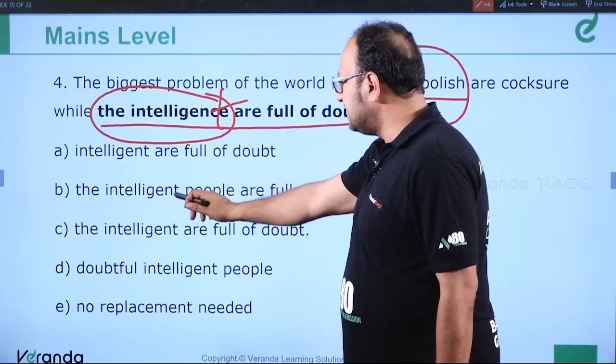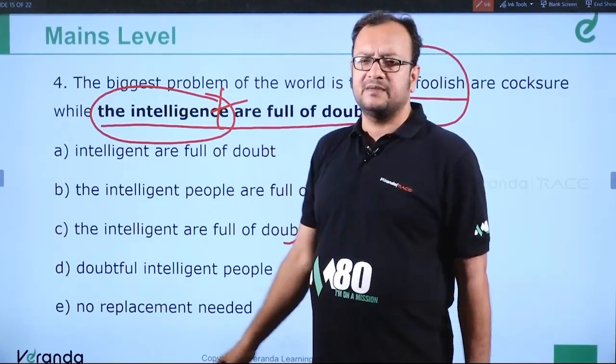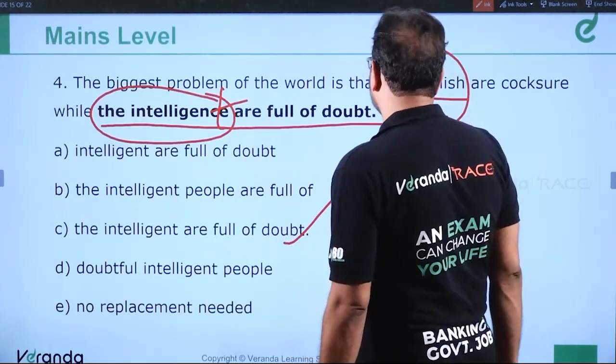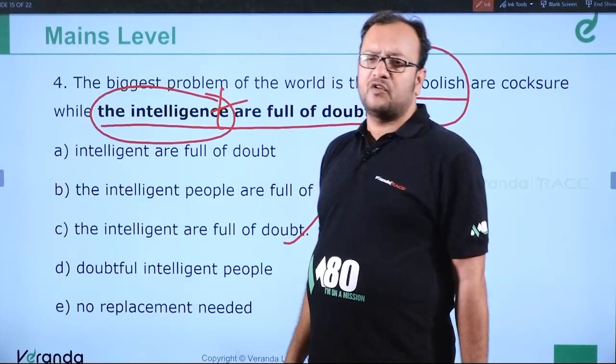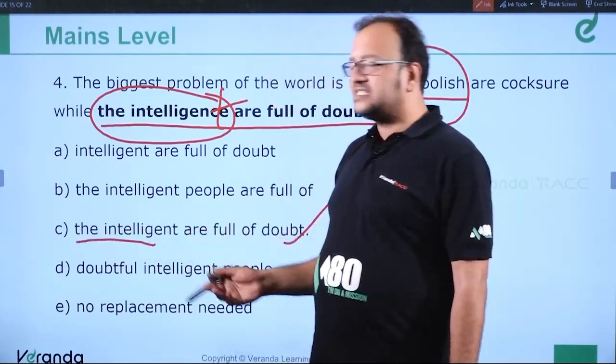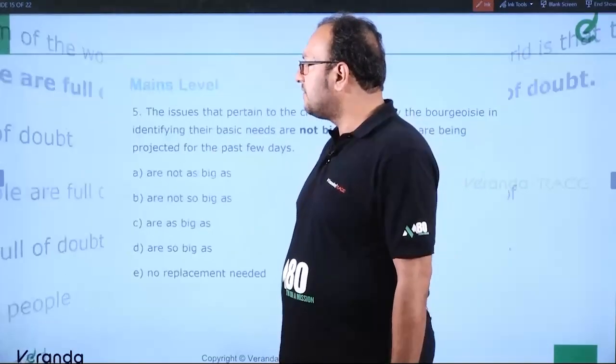The intelligent are full of doubt. This is the correct answer. C is the correct answer. The biggest problem of the world is that the foolish are cocksure while the intelligent are full of doubt. 100% the answer is C because it represents the intelligent, which again means the intelligent people. Clear?